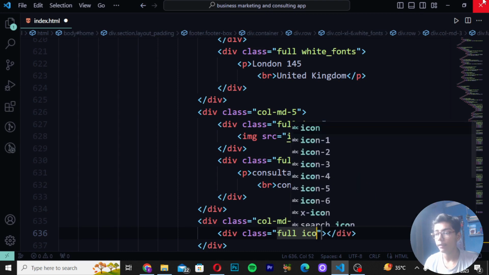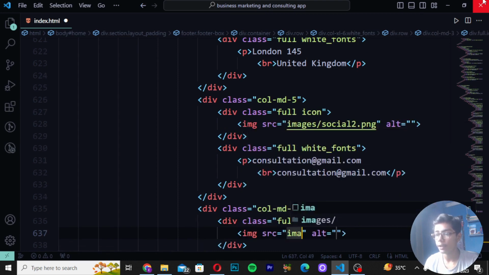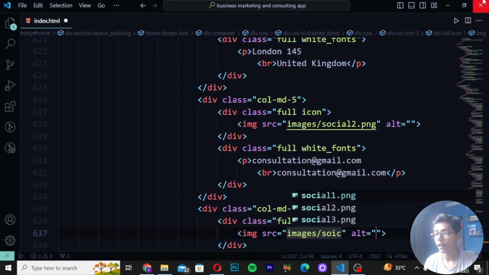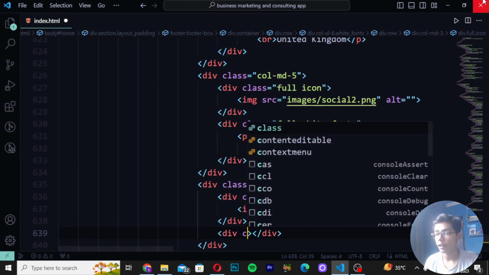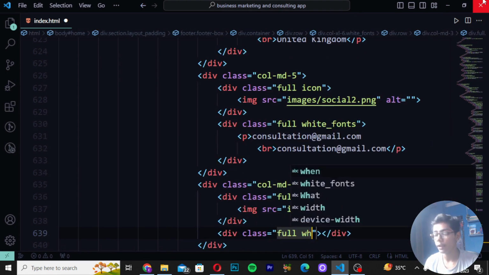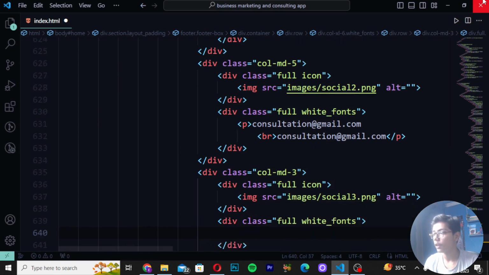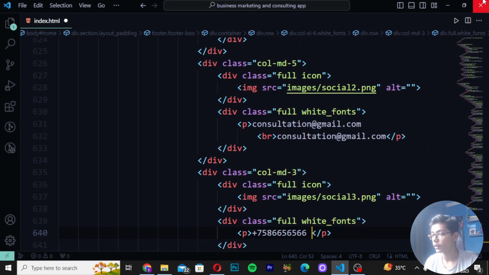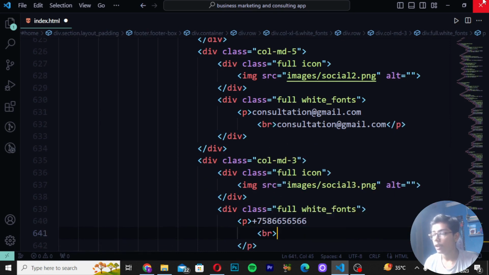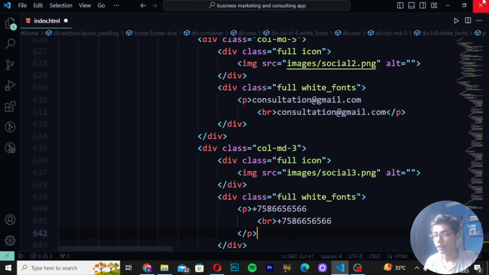So here I will be giving space and writing full icon images slash, write here social 3. Then you have to now just write here div class as full, and I will be writing here white underscore fonts. Then write here p tag 758665656. This is the random number which I am writing. Br tag again, 758665656 like this. Now take this close p tag at the top here.